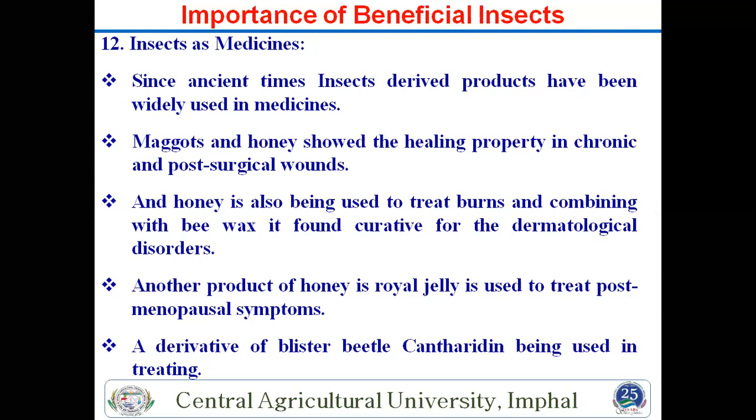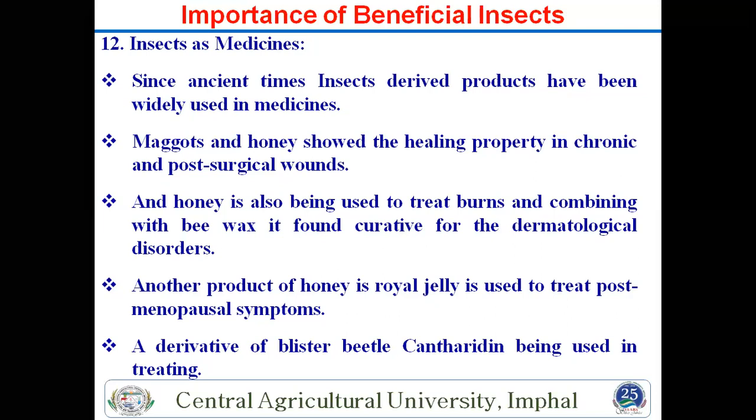If it attacks your skin at night, it releases a chemical, cantharidin, and it produces blistering or swelling on your body. So this is also important, and cantharidin is used for many treatments. So that is also an important insect.